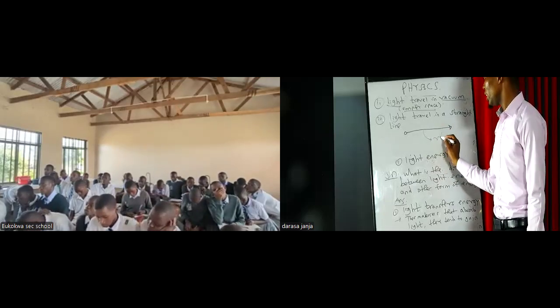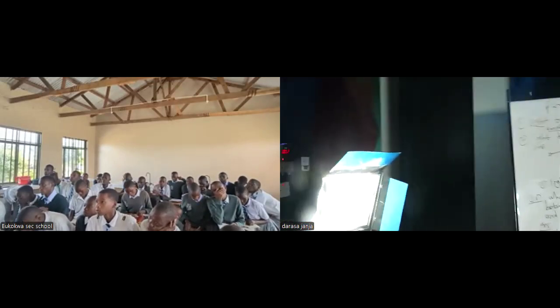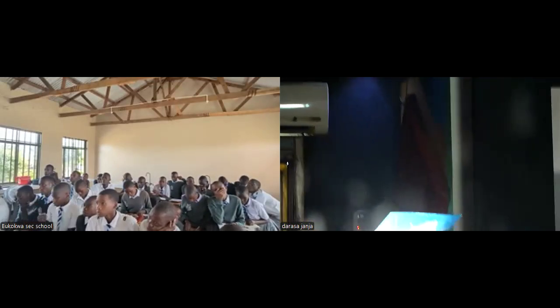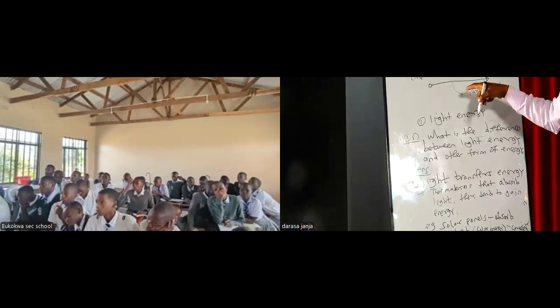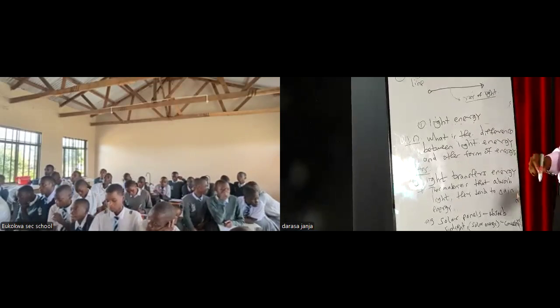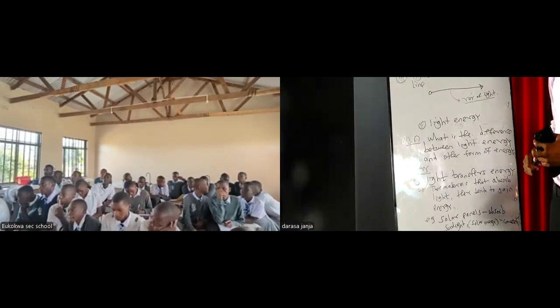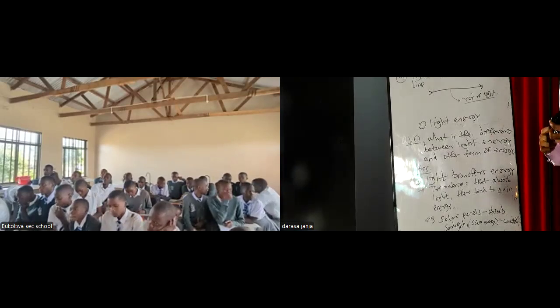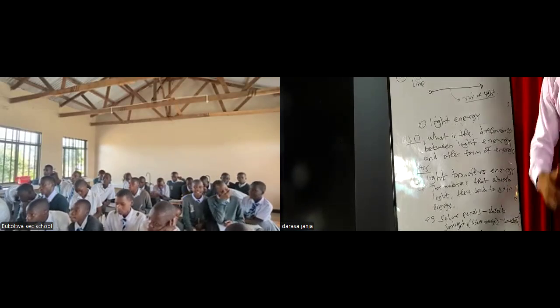So this is a ray. We have a ray of light. In this part, we say light travels in a straight line. So light has a tendency to travel in a straight line. And this is a difference that also exists between light energy and the other forms of energy. So this is a third point.